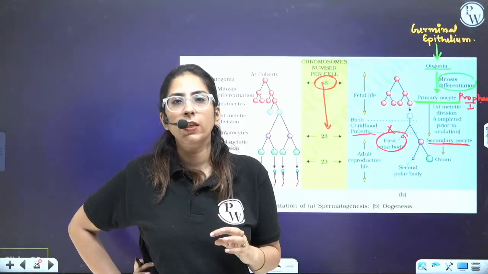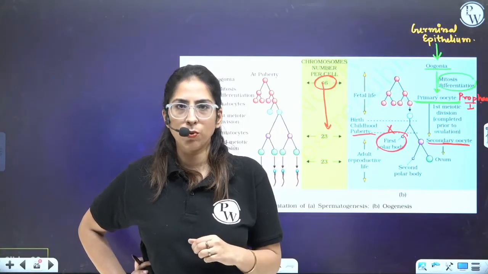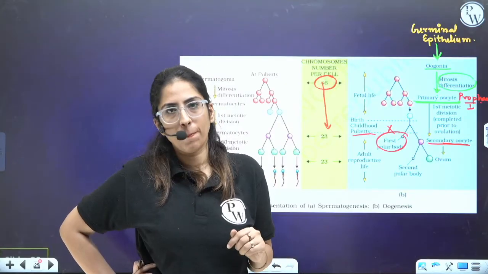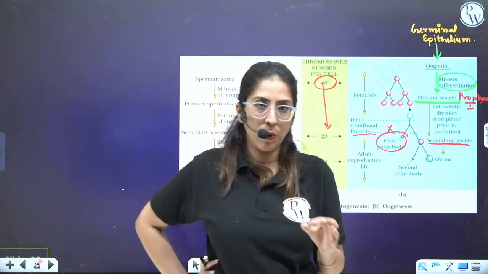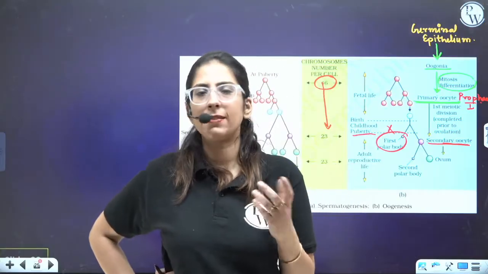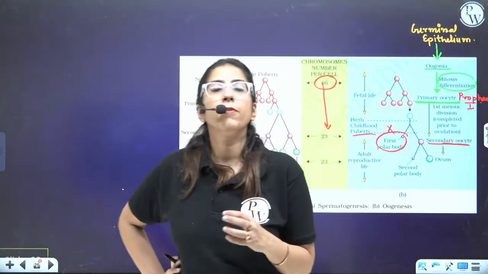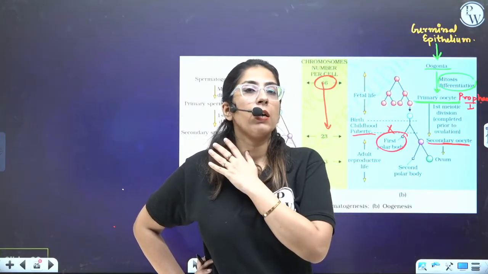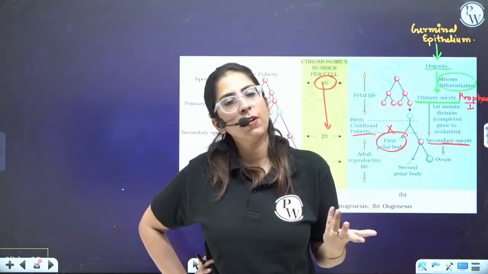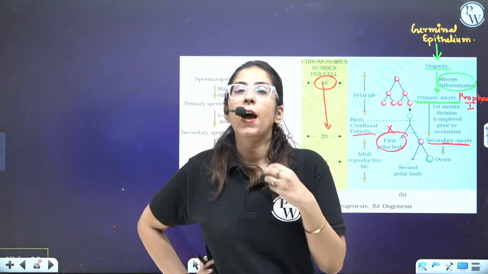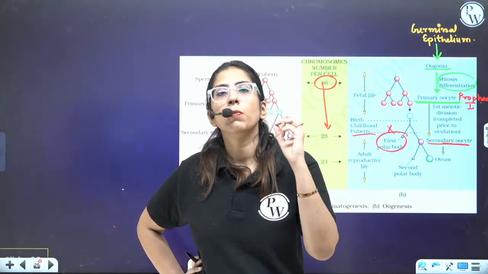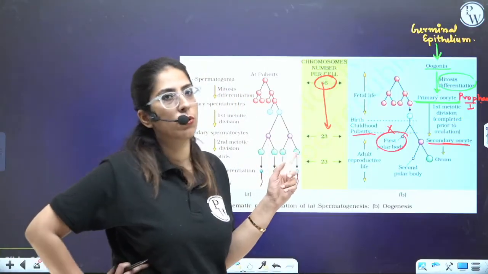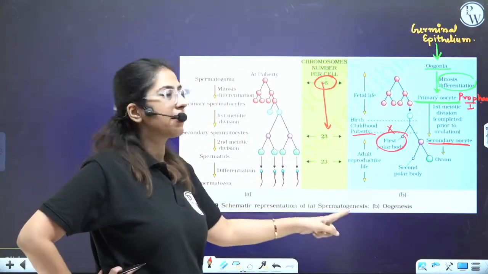Now my ovary released that secondary oocyte, arrested at metaphase 2, and it entered the ampulla. It waited for the sperm. It has a life of around 24 hours. If there was no copulation and the egg was not fertilized, the egg will go away, and as it goes away, the menstrual flow will start. That is also under the control of hormones, which I'll show you in the menstrual cycle. So hope this cycle is clear.